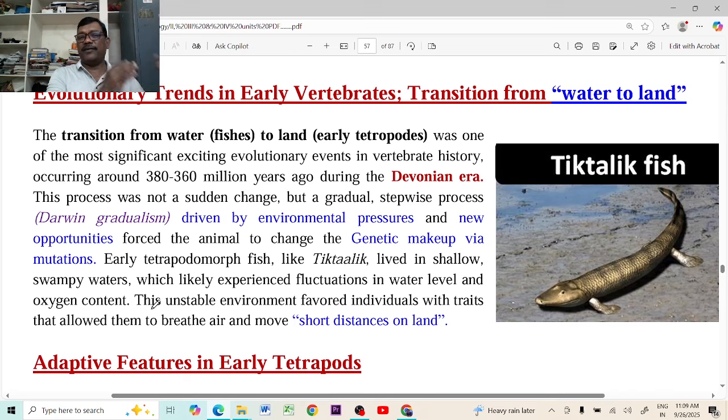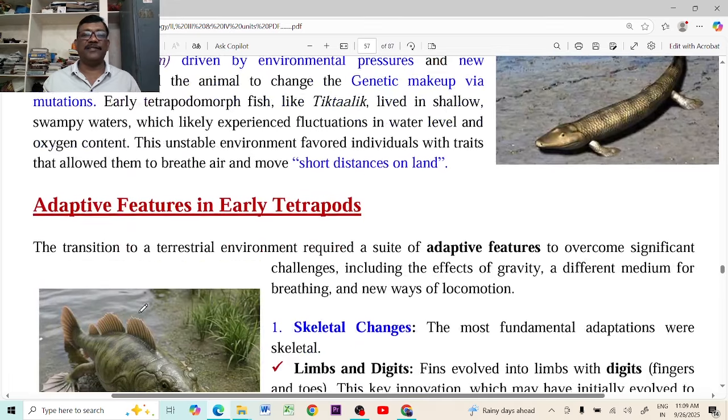While moving on land, they required four legs. Those are called the tetrapods. But this is not a simple or sudden process. This is a gradual process. Many gradual changes took place in the body and they developed as the tetrapods. Small changes at a time, small mutations in the genetic makeup at a time, became a big change. After millions of years, the fishes became amphibians or tetrapods, and successfully journeyed towards the earth. What was the journey? We will discuss it.